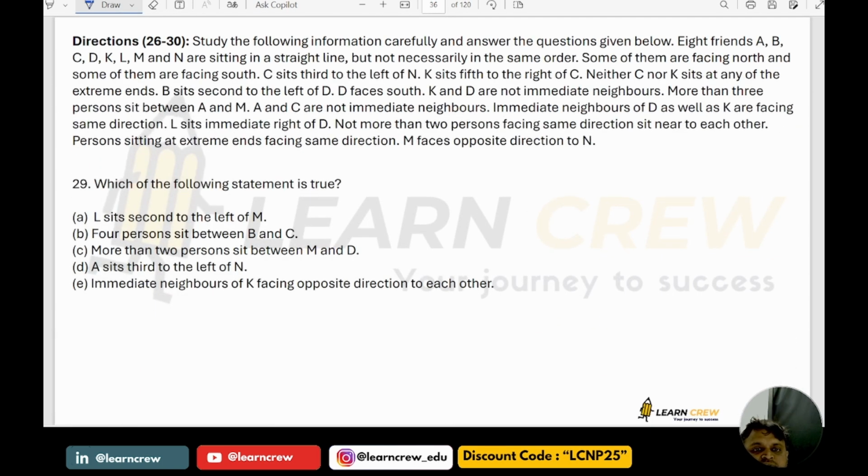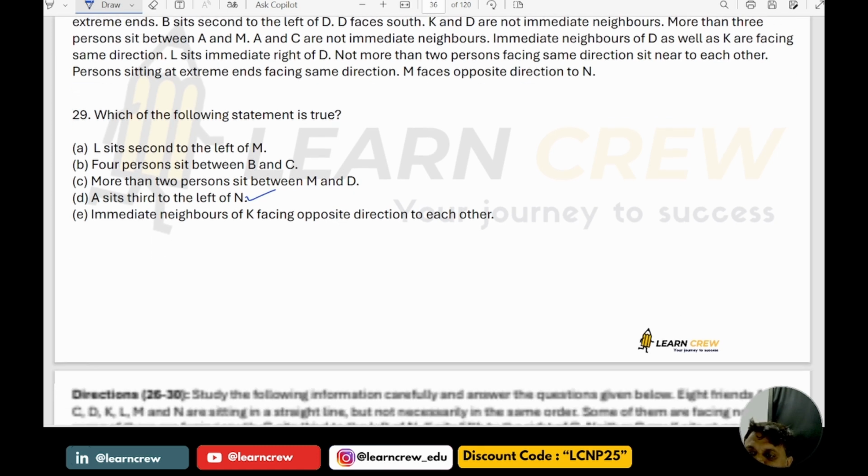Next. Which of the following statements is true? A is third to the left of N. So option D is correct here.